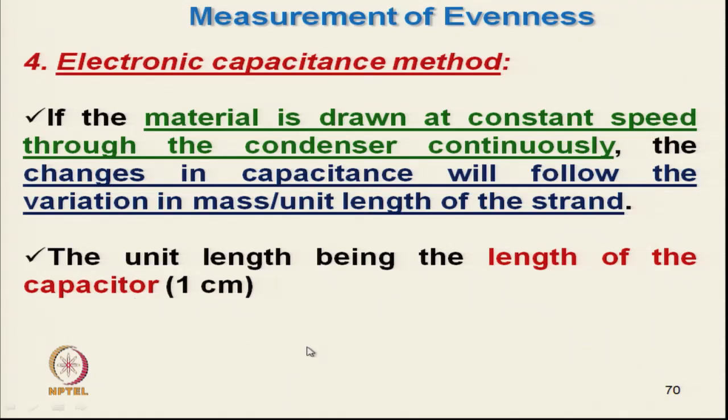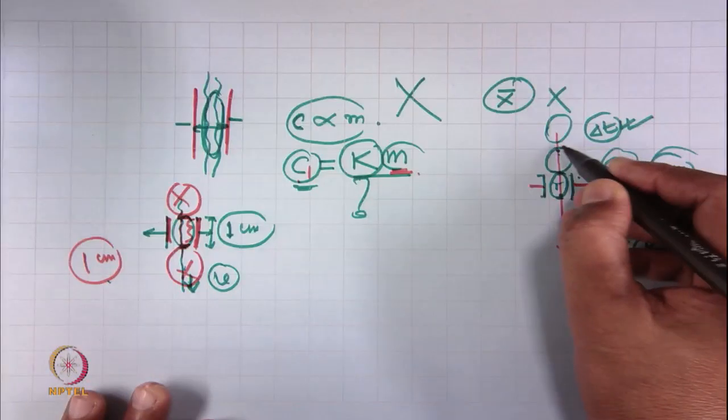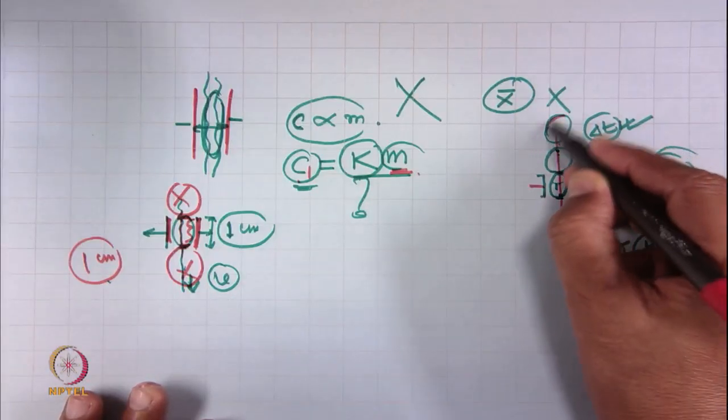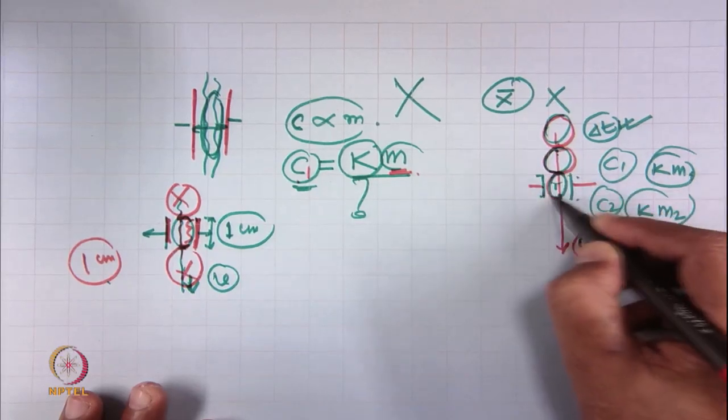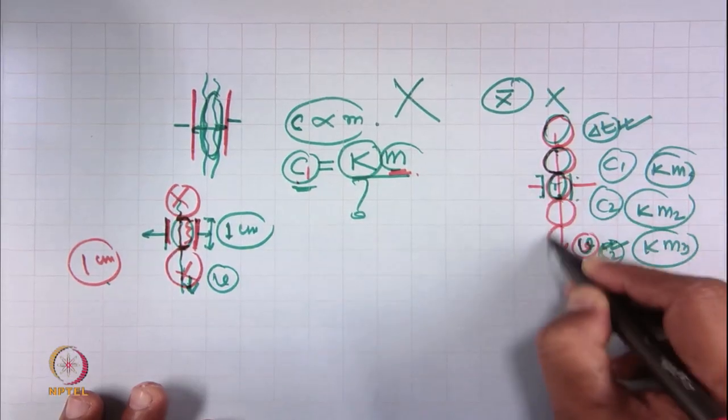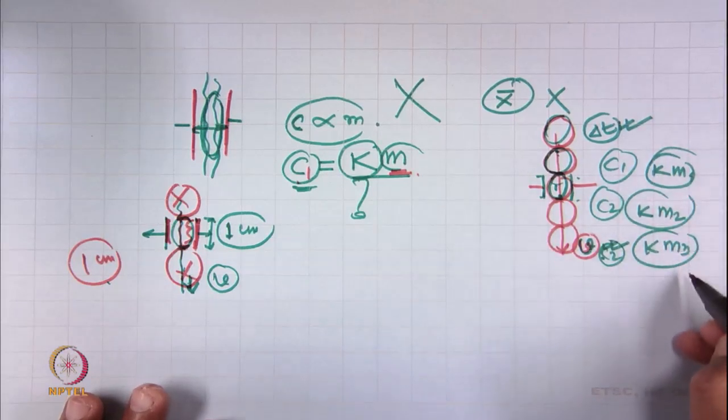And also one thing one should remember here, once we are getting the data of consecutive 1 centimeter, okay, once we are getting the data of consecutive 1 Km1, Km2, Km3.